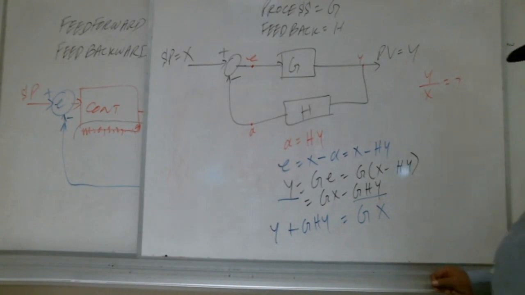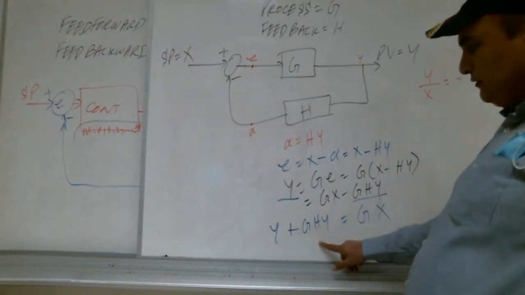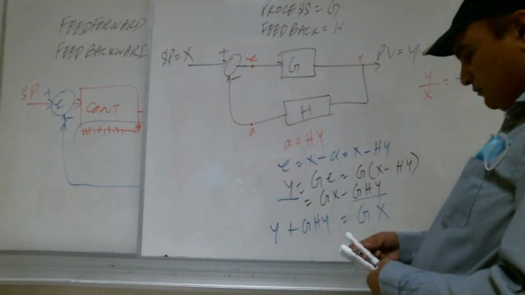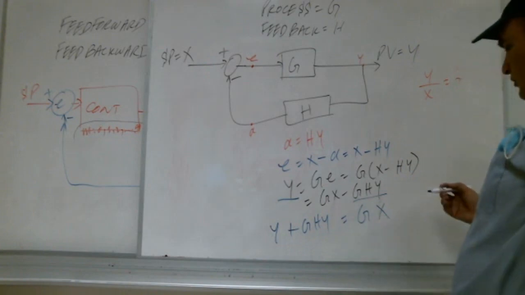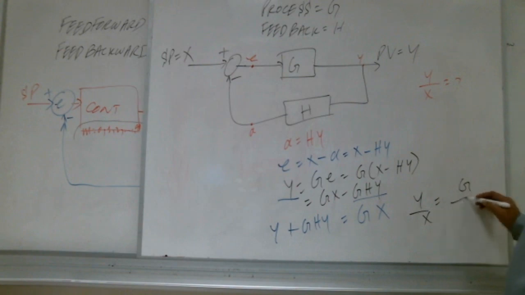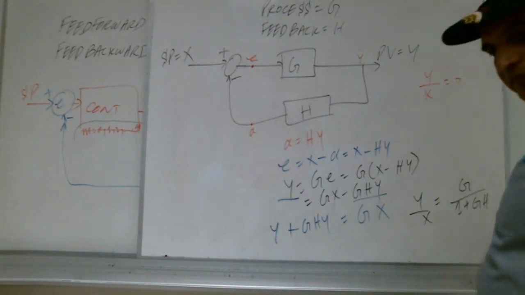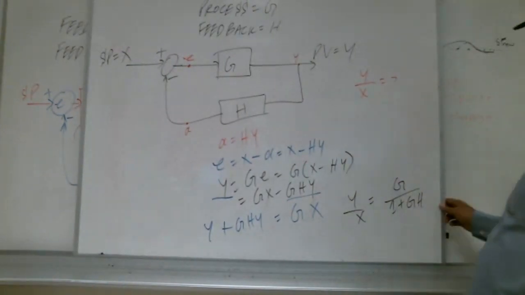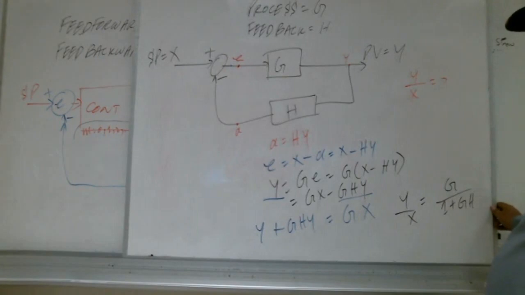Take Y common factor. So here take Y common factor. Right? So Y over X is equal to G over 1 plus GH. Right, Shabab? Yes.